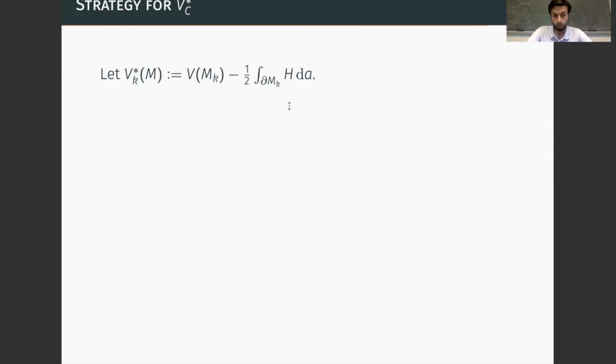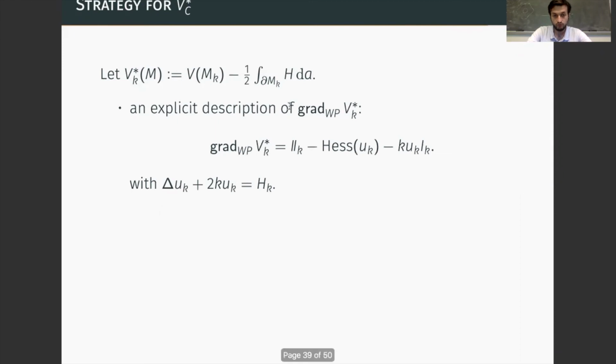We can now consider this as a function on the Teichmüller space of the boundary, and in particular look at its Weil-Petersson gradient. Using the properties of the dual volume, we can express this gradient in terms of the geometry of the K-surfaces. And so here is an explicit description of the Weil-Petersson gradient, which involves the geometric invariants of the K-surfaces, so the second fundamental form, the first fundamental form, and a function u that is determined by a PDE involving the mean curvature of the K-surface.